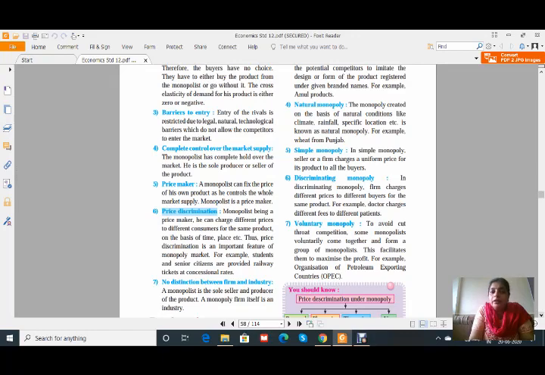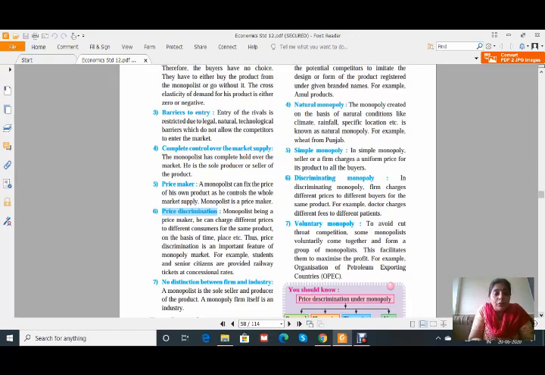this market. Then the fourth one is complete control over the market supply, and the supply is with the seller only. If he wants to reduce the supply, he can, and if he wants to increase the supply, he can. He is the sole producer or seller of the product, and therefore the control is in the hands of the seller only. He is the price maker.